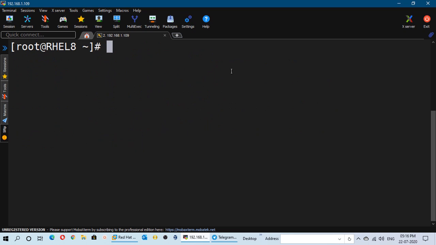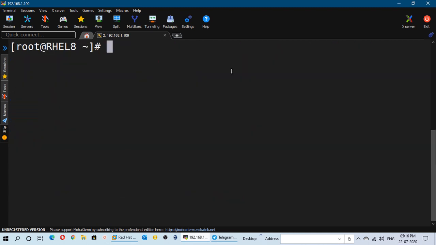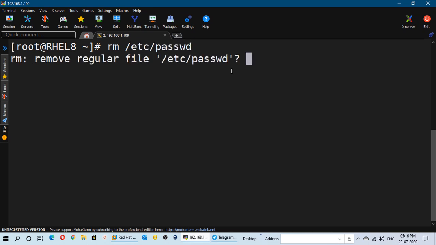Now let me show you. Since we have made changes in our /etc/passwd file, it is not allowing us to log in to the accounts of those users whose entries are missing in this file. So what can we do here? We can remove this /etc/passwd file from the machine, and now you will not find this file in the /etc directory.